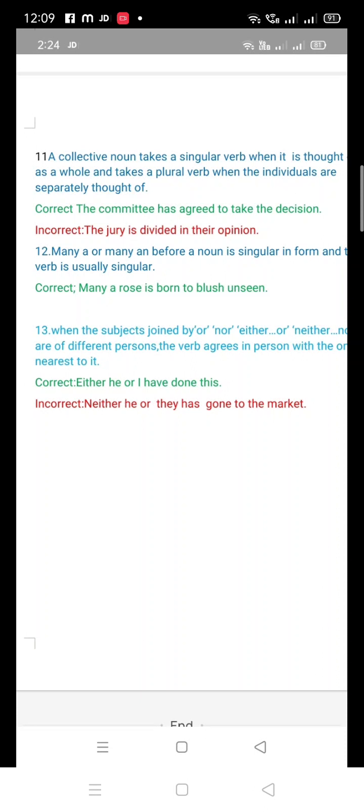Okay, and in the correct sentence, you can see in rule number 11, a collective noun takes a singular verb when it is thought of as a whole. Okay, here the committee members are agreed to take the decision, all the committee members, and that's why the singular verb is used here, has. Okay, clear? Am I clear? Yes, ma'am. Yes, ma'am. Okay. Yes, ma'am. Okay.